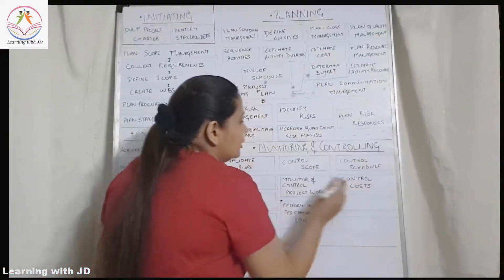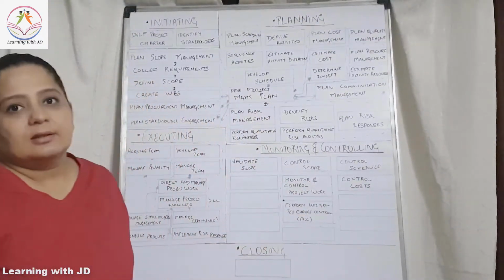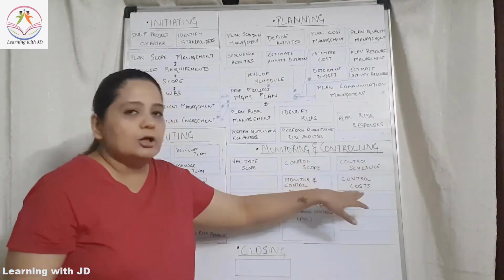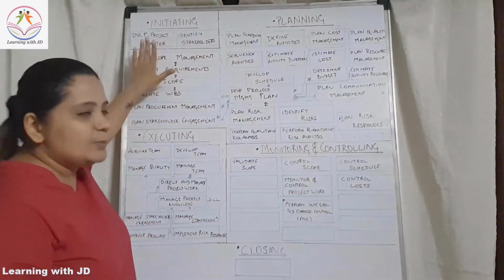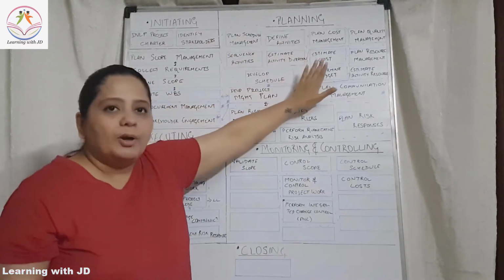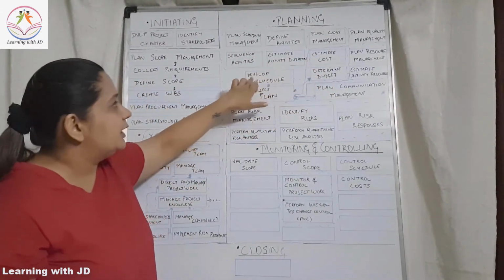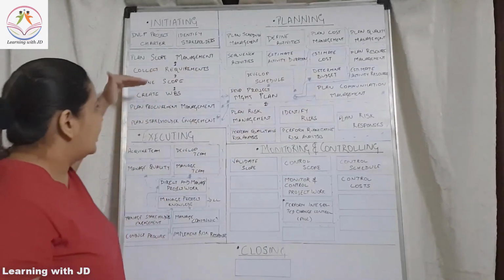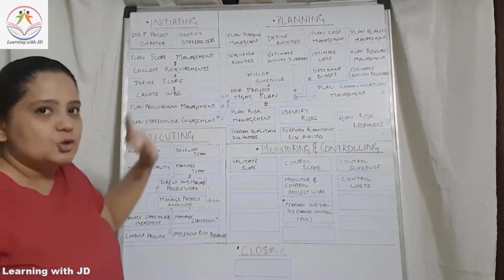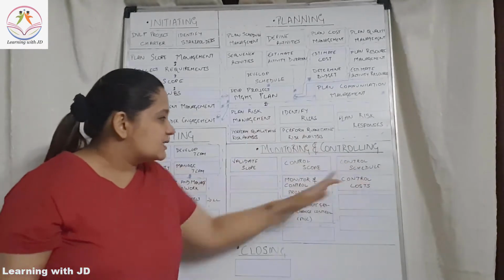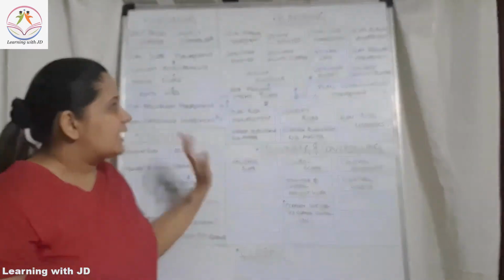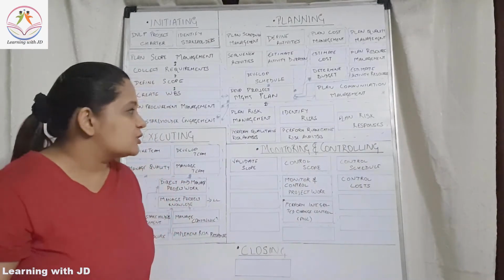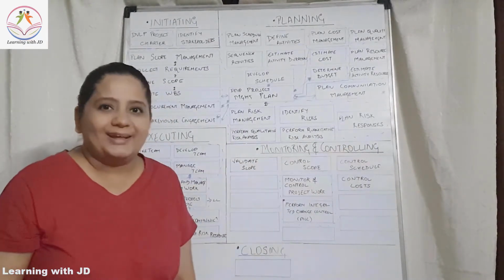You are going to check the variances. You will check if, in terms of the scope, schedule and cost, your project is as per the plan. Whatever has been planned, whatever is mentioned in the developed schedule, whatever is mentioned in the determined budget, whatever is mentioned as a part of the defined scope, is the execution done as per the plan, and is this not going beyond? That is what is known as monitoring and controlling.